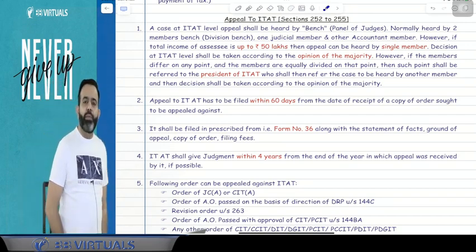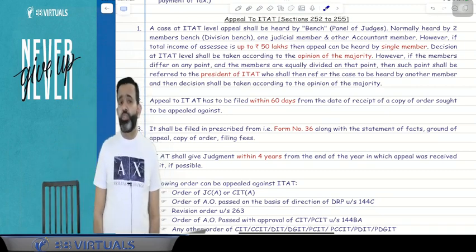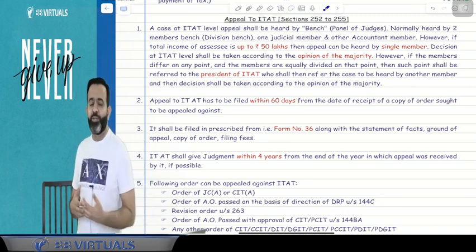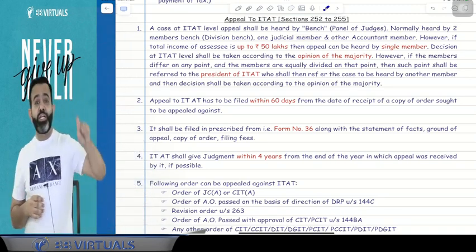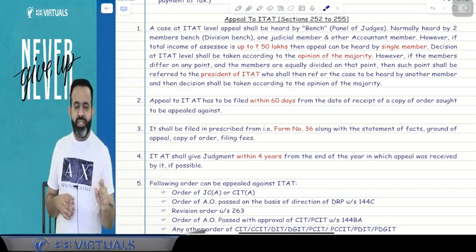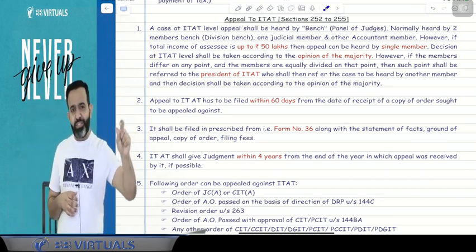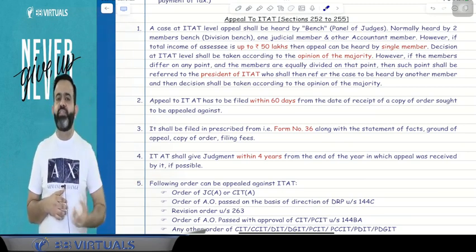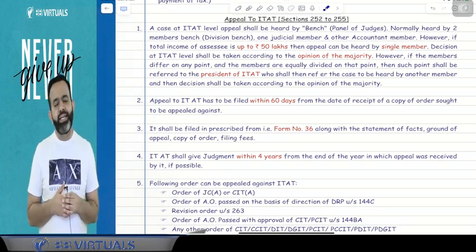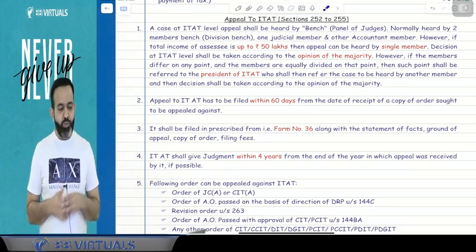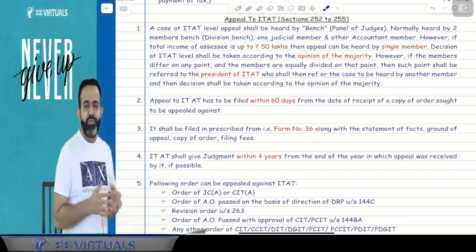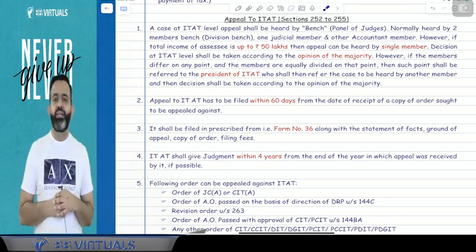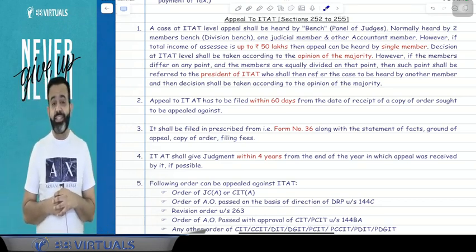Now guys, many times what happens, suppose if any matter is very crucial, then the ITAT can constitute a special bench also. You must have heard in your office that this judgment is given by the special bench of the Bombay ITAT, or this judgment is given by the Chennai bench, special bench judgment. Special bench means when there are 3, 5, 7, 9 or 11 judges in a bench. So whenever there is any crucial matter, that bench is known as the special bench.